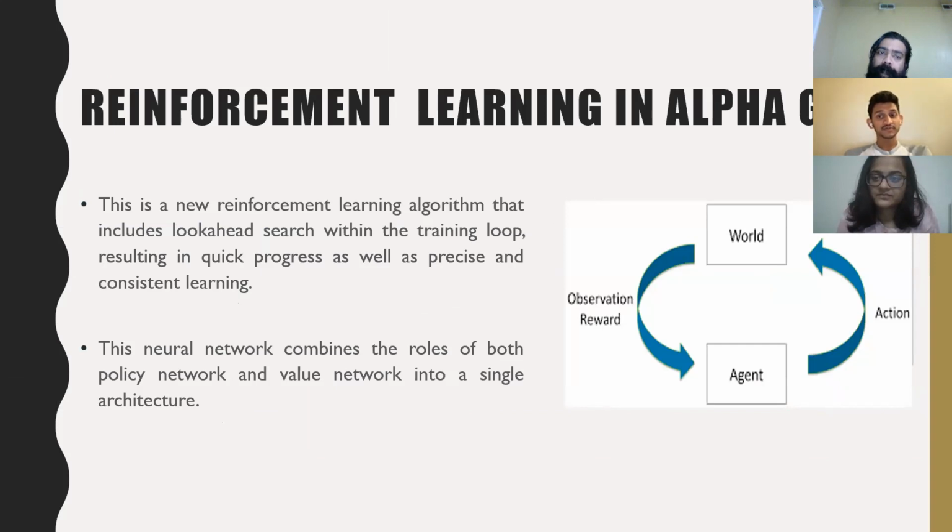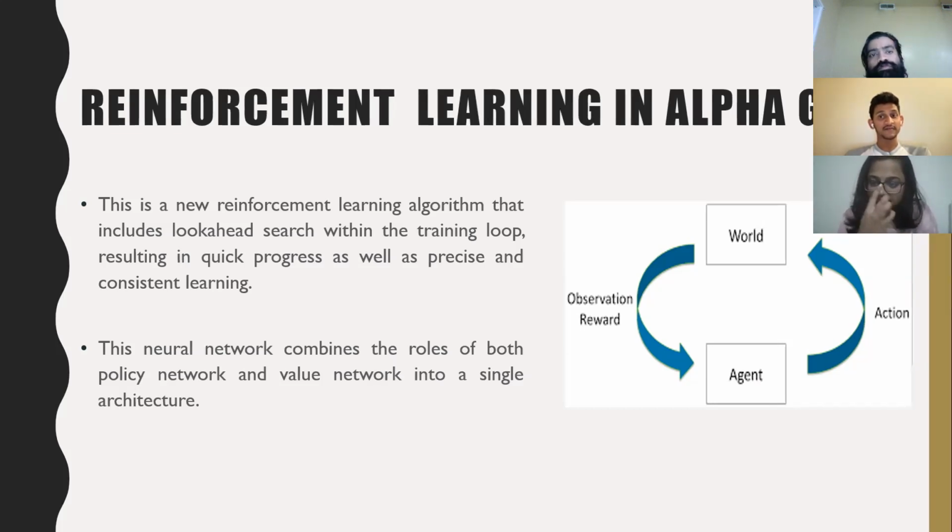And coming to reinforcement learning in AlphaGo, which is a deep neural network that takes the raw board representation of the position and its history as input, and the output is the move probabilities and the value. The main idea of this reinforcement learning algorithm is to search repeatedly, and each iteration produces a novel approach to train the neural network for different types of games, with the games played by self play.